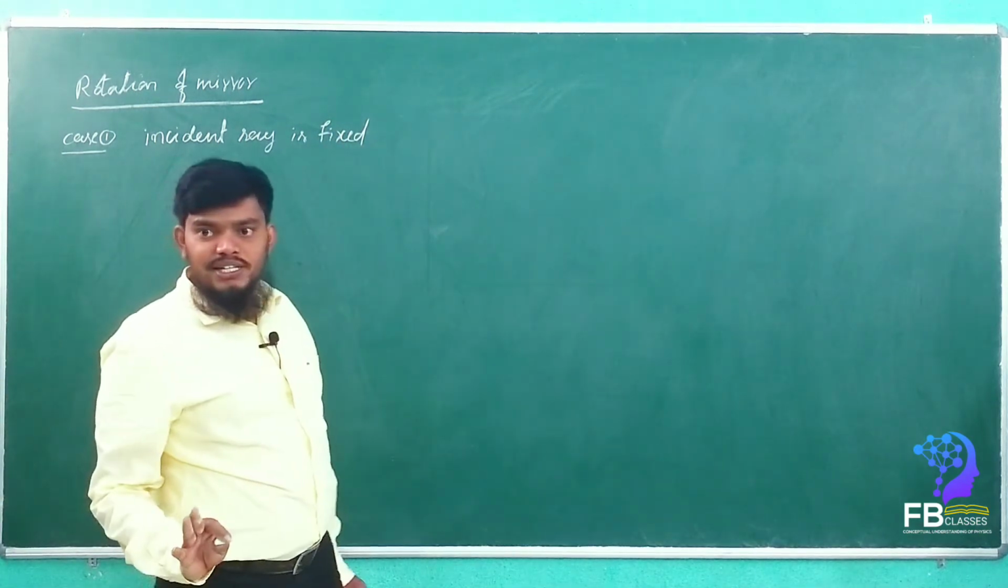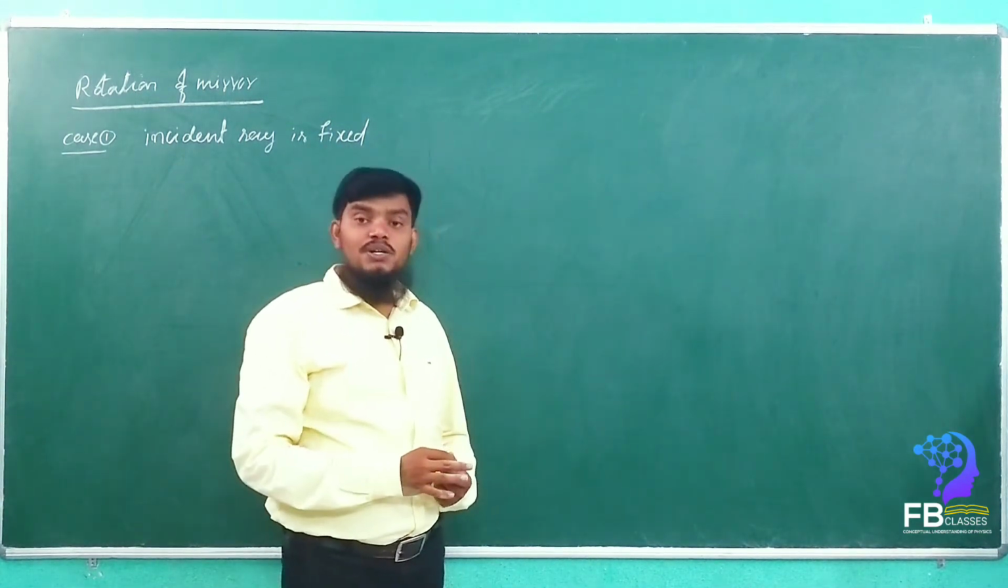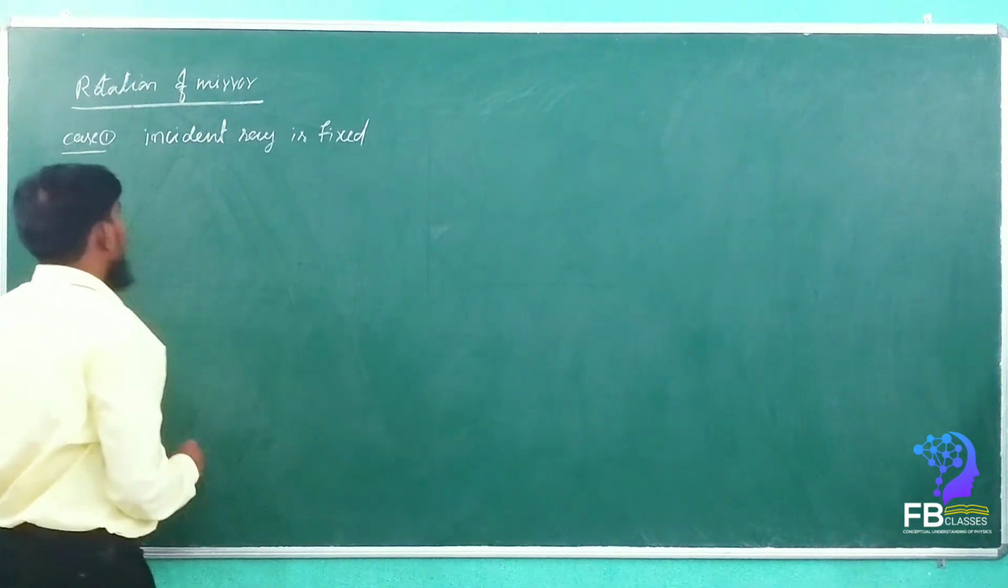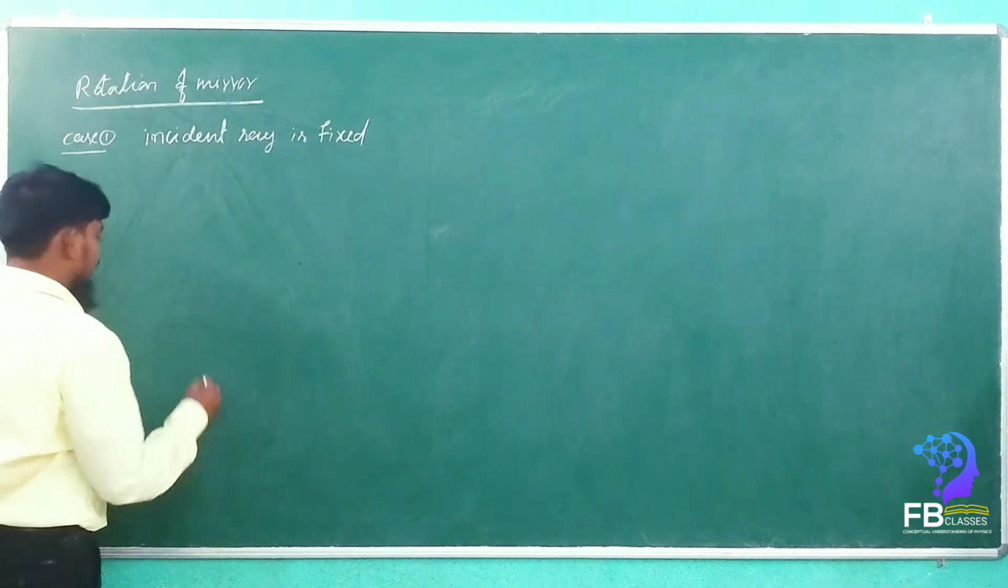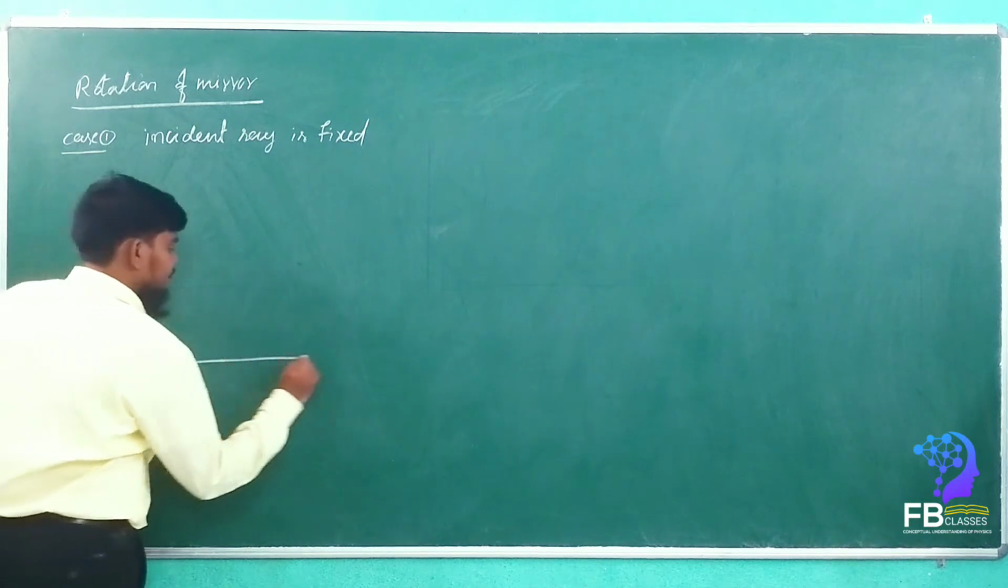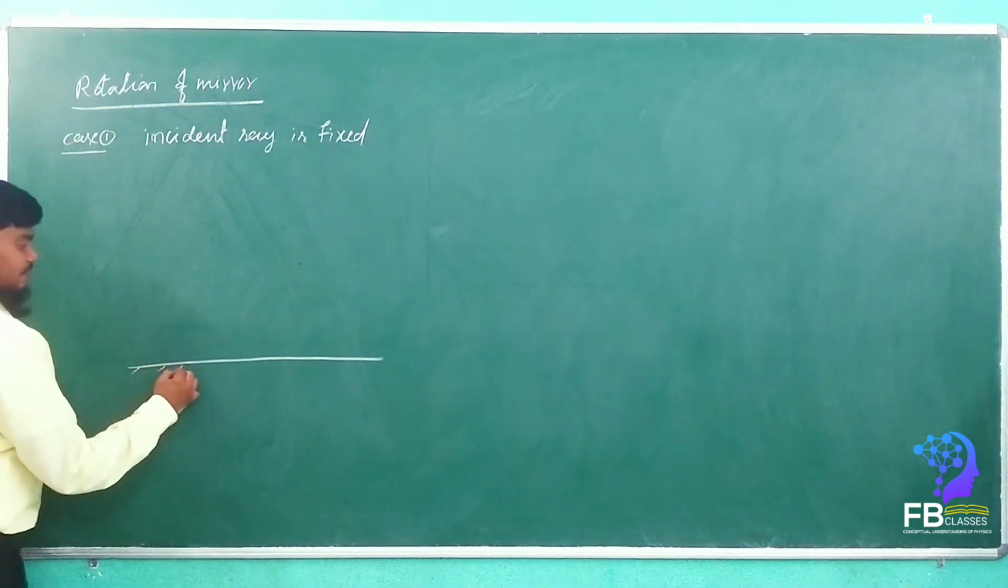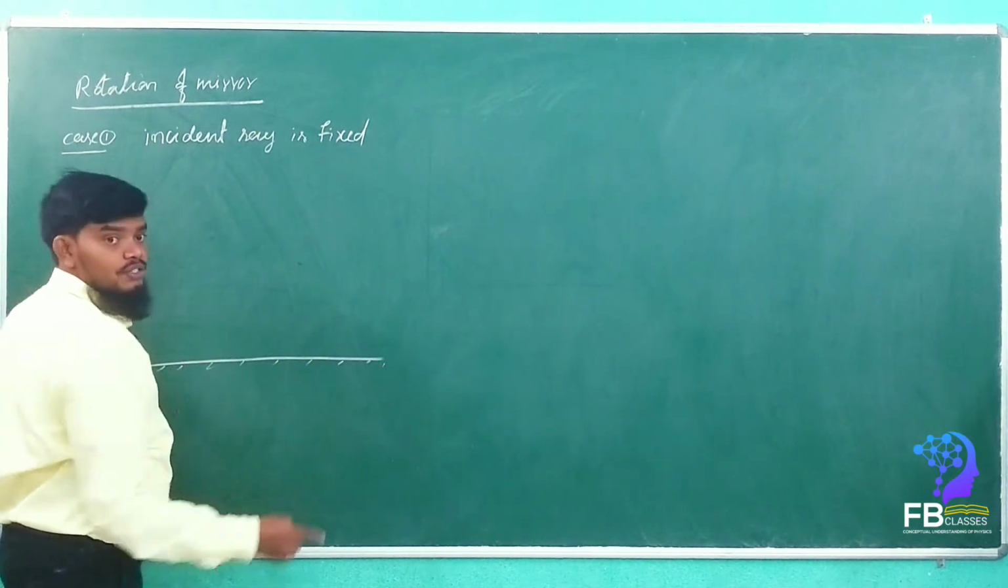The incident ray is not rotating here. The incident ray is fixed. What is rotating here? The mirror is rotating. Incident ray is fixed and mirror is rotating. Let's consider, see here. So let it be, this is the mirror. See here, everyone.